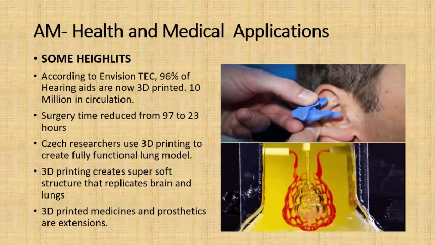From the health and medical point of view, you can see many ear-related devices, such as hearing aids, printed directly with the 3D printer. You can also see live organs, especially the lungs, printed directly with the 3D printer machine. So we can use it effectively, and it has been developed in the medical sector also.